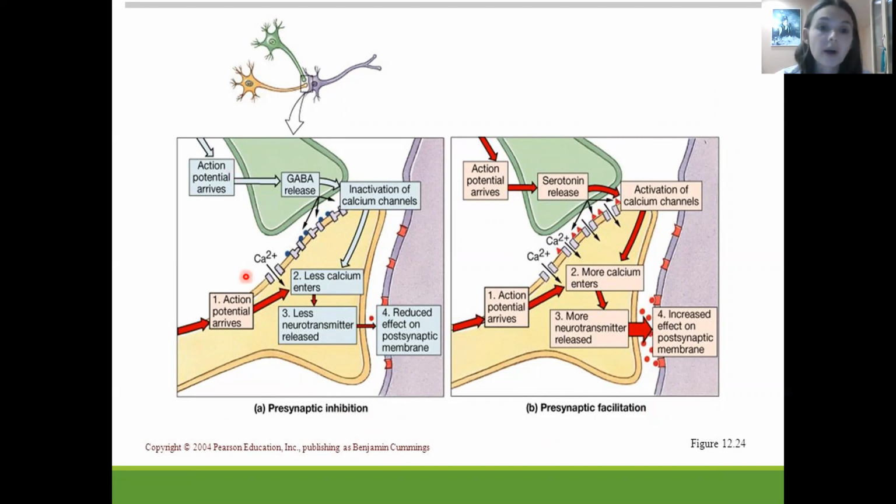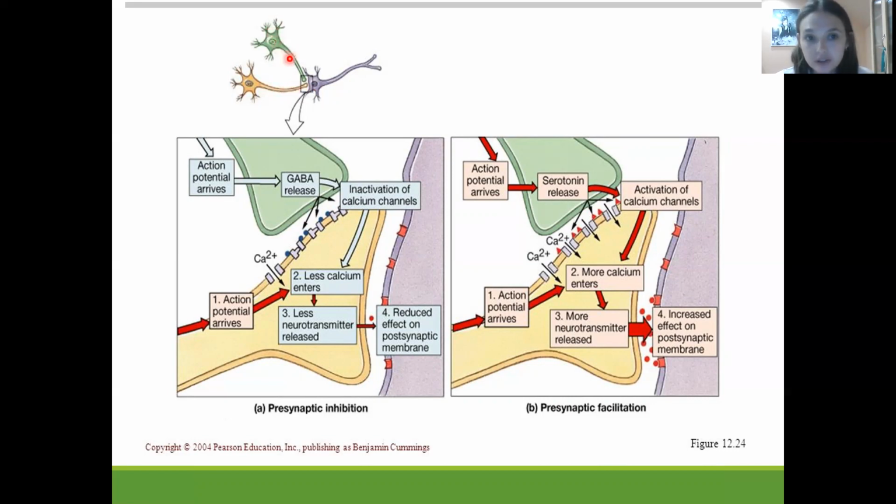In this picture you could see that we have the postsynaptic neuron, in which we could either receive an effect or not. It depends on what kind of process we have in the presynaptic, yellow neuron.